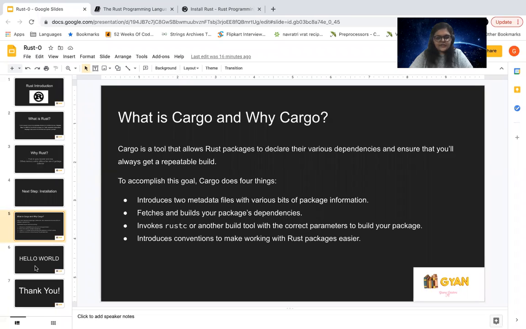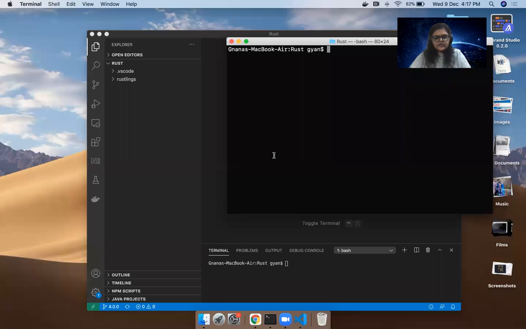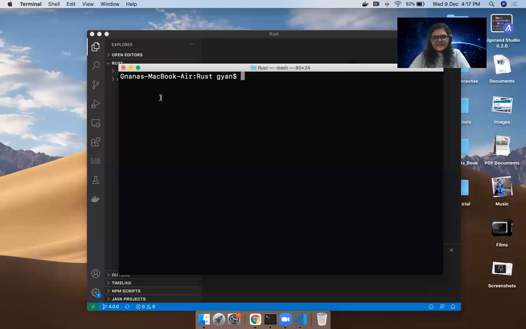So without further ado, let's actually go to the programming part, right? I'm sure by now many of you are interested in understanding how to program in Rust. So let's start our first hello world in Rust. I'll be using the Cargo package manager to create a new Rust project, as well as run it. As I'm a terminal geek, I prefer to do all of my things on the terminal, but I have also opened my Visual Studio Code editor for you to ensure that you're able to see what's going on, right?